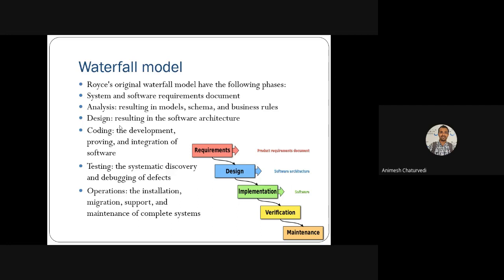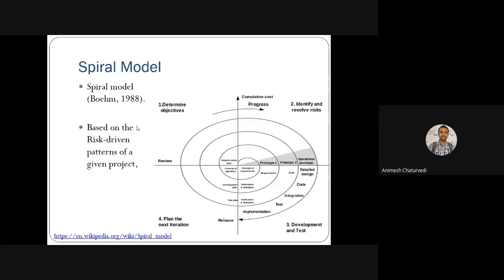Then designing could be done, which means some figures were being drawn, then the fundamental development, and then testing, and then operations, which means the maintenance phase of that project.